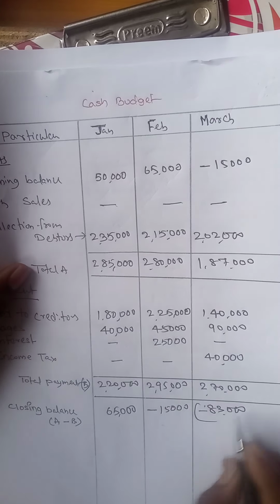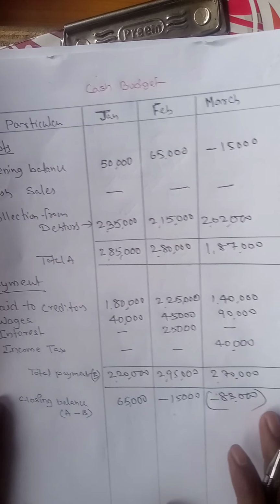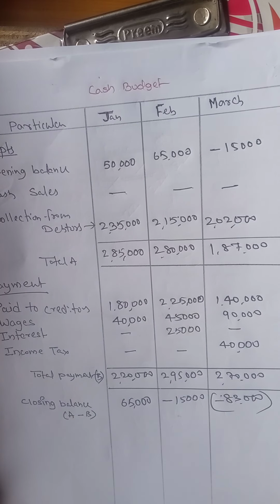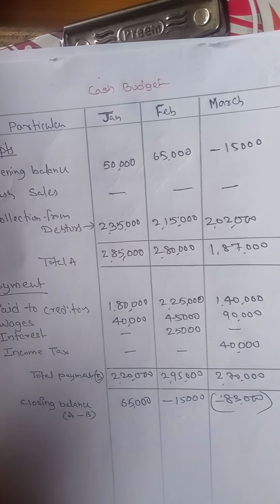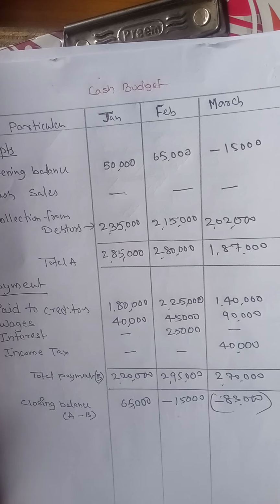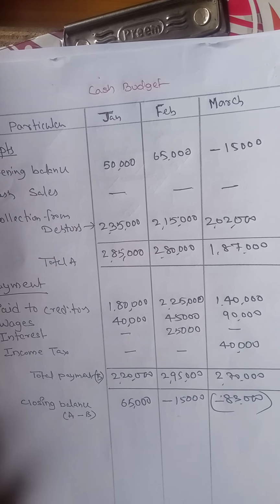So this is the procedure of how to prepare a cash budget. The most important point is credit sales: 30% of the amount is collected in the next month, and the remaining 70% is collected in the second month. Clear? So that is the important point. The second important point is purchases. No information is given on when we have to pay the creditors, so we have to assume that we paid in the next month. So that's it for cash budget. Thank you so much.